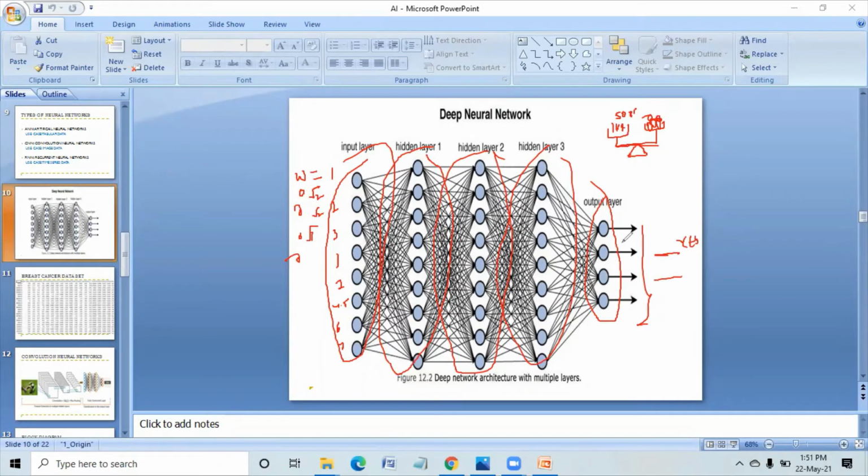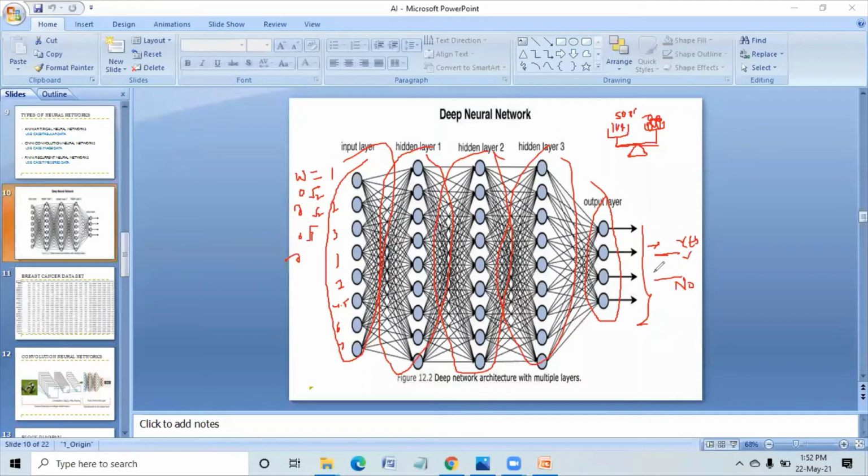Suppose here there are four nodes, but in our project we need not have four nodes. How many should we have? We should have only two. One is yes, the second one is no, right? So suppose our image is coming here. The network knows whether he is wearing the mask or not wearing the mask. Okay, he is wearing the mask. Yes, it is showing, right?